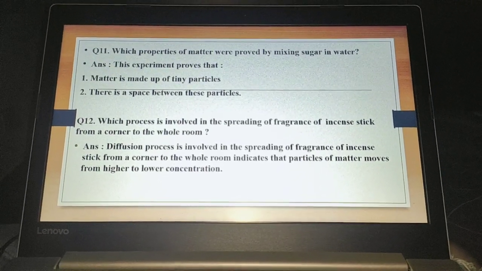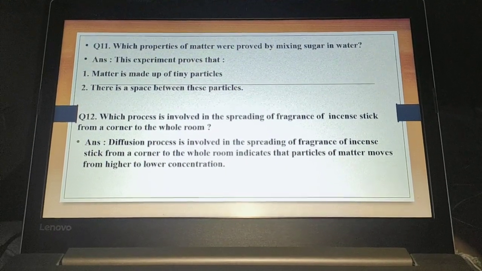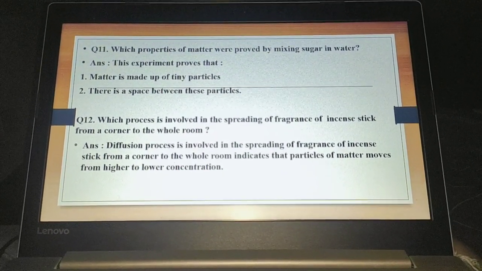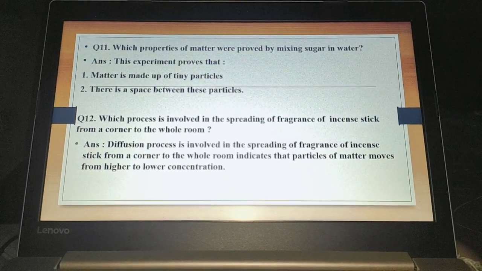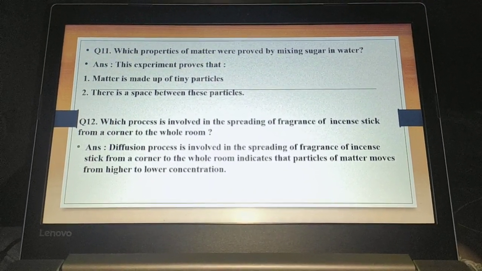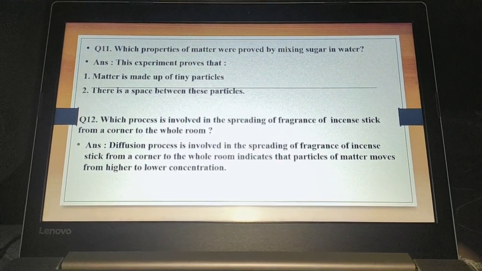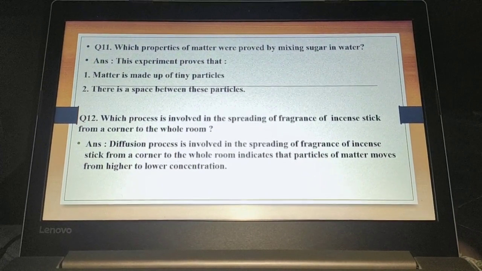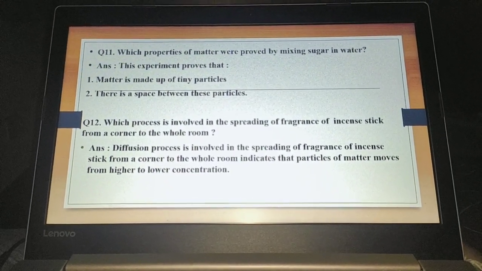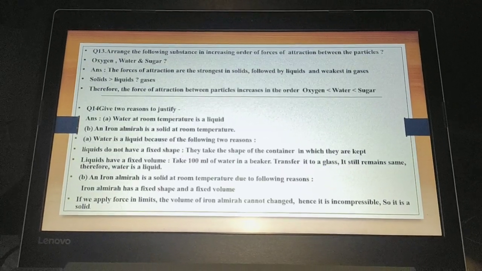Which process is involved in the spreading of fragrance of an incense stick from a corner to the whole room? The diffusion process is involved in the spreading of fragrance of an incense stick. Incense stick is your agarbatti. From a corner to the whole room indicates that particles of matter move from higher to lower concentration. So that is one of the processes of diffusion.